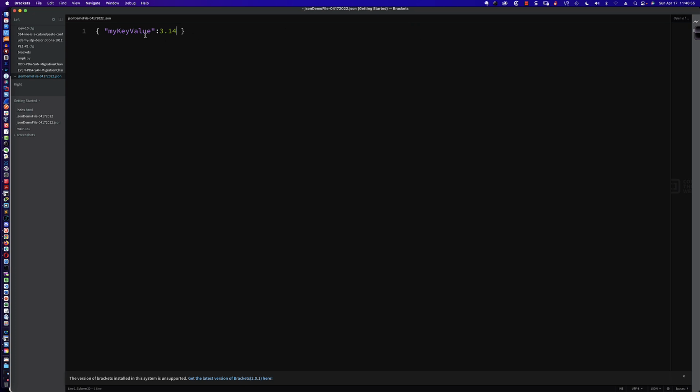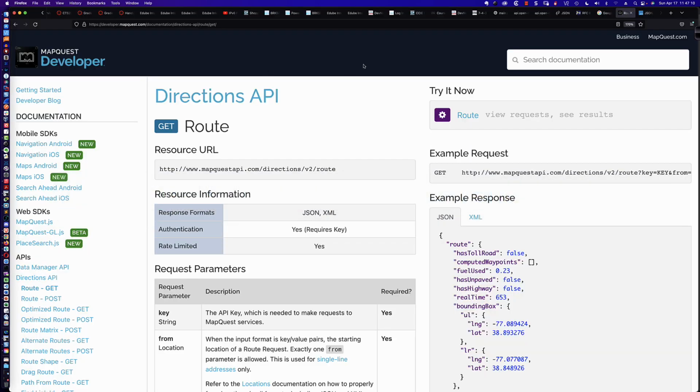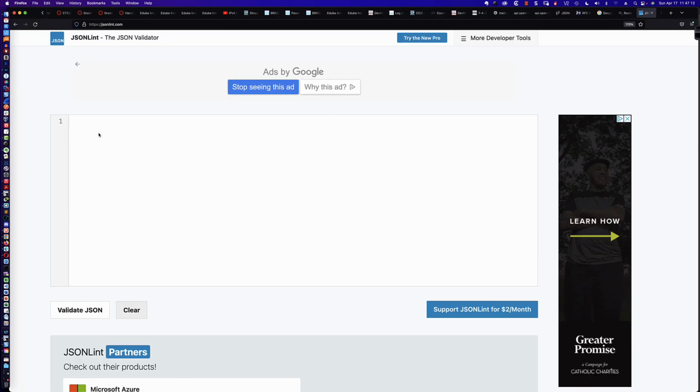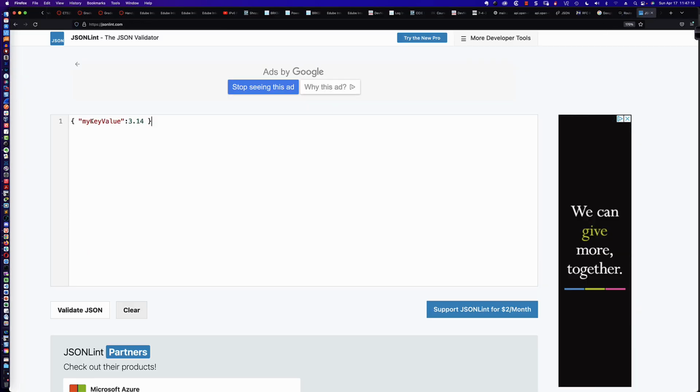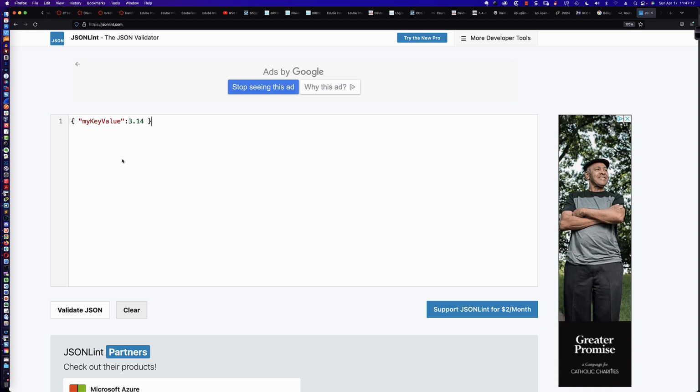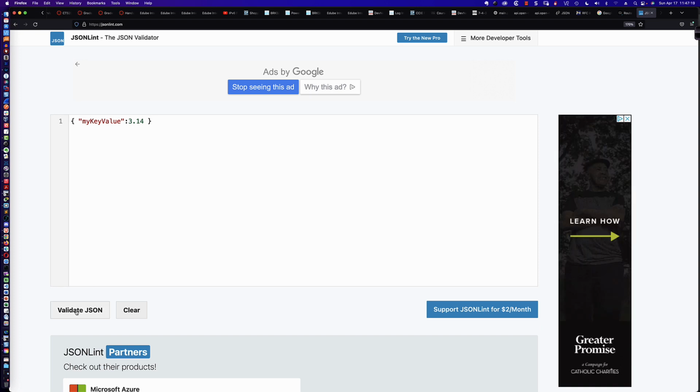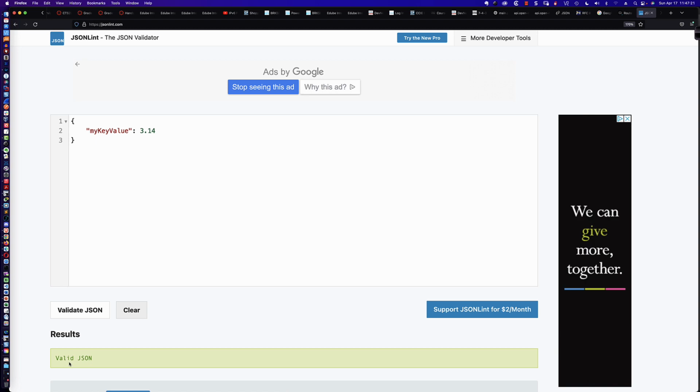Now, let's go ahead and I'm going to introduce you to JSON lint. And this is something that we looked at on Thursday evening. If I was to copy this very simple JSON object, and it's an object because it's got the curly braces, let's go back to our browser and take a look at JSON lint, where I can actually paste in JSON data and validate that that is in fact valid JSON.